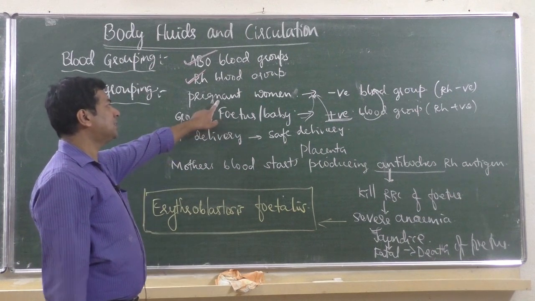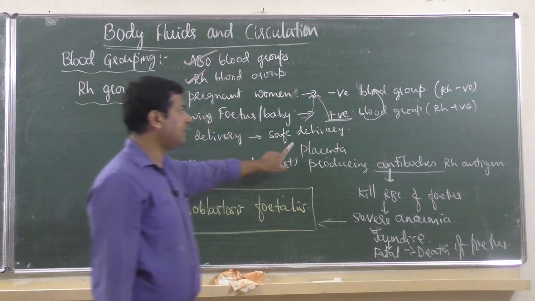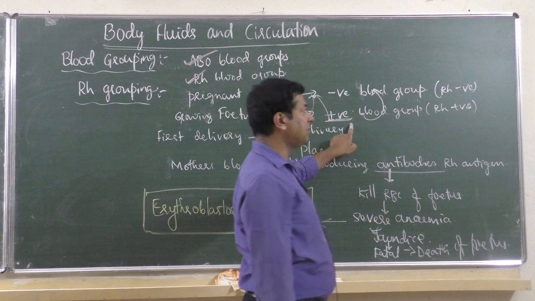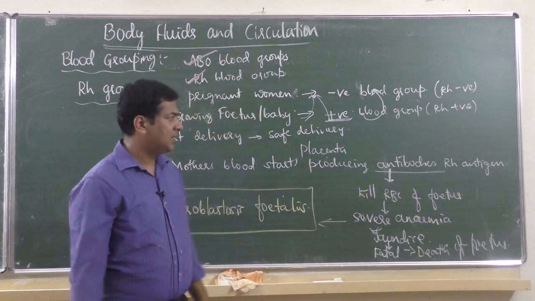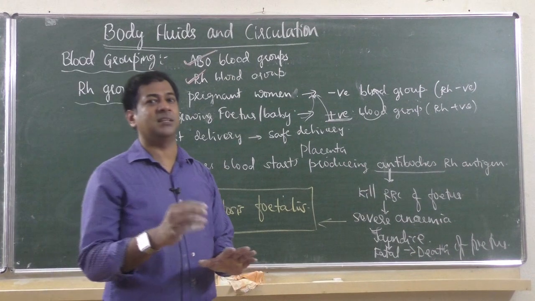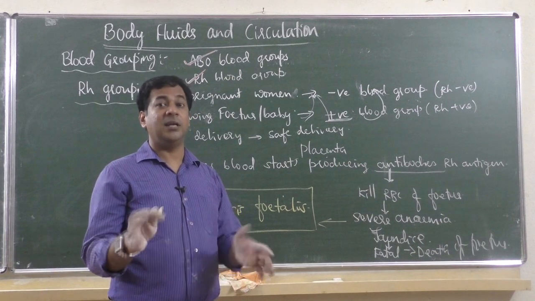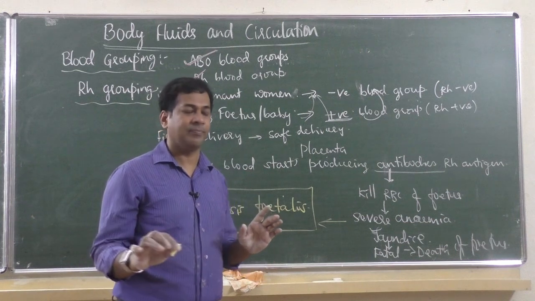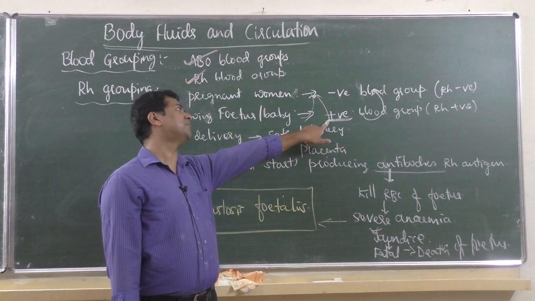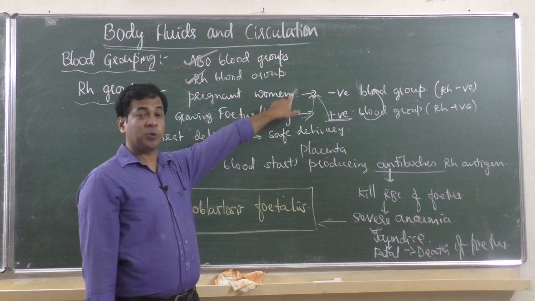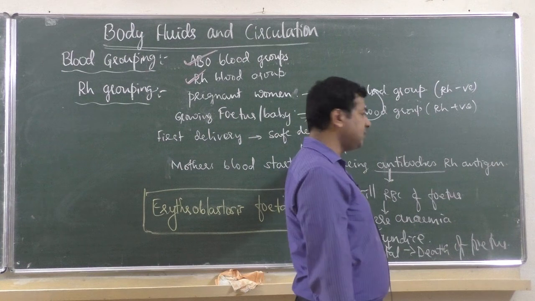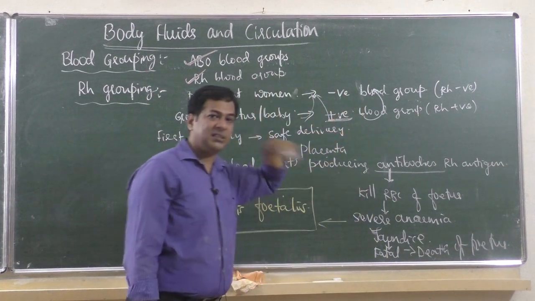Because, I repeat the condition. During first delivery, mother's blood and baby's blood are separated by the placenta. Mother is having negative blood group, baby is having positive blood group, but their blood is completely separated. But during first delivery, when they cut the placenta, there are chances of mixing, and there is one more chance that it may not mix also. Then the second delivery is safe. Okay, so if during first delivery baby's blood mixes with mother's blood, then mother's blood starts producing antibodies against the baby's Rh antigen. So these antibodies are dangerous.